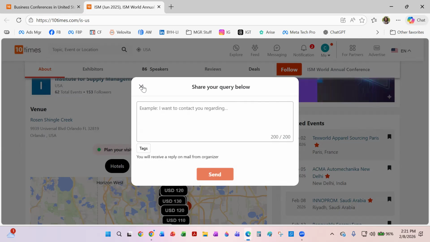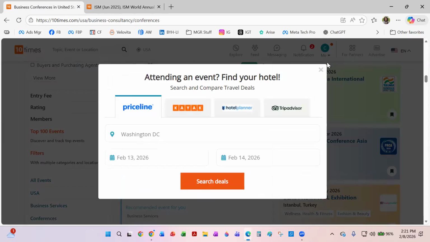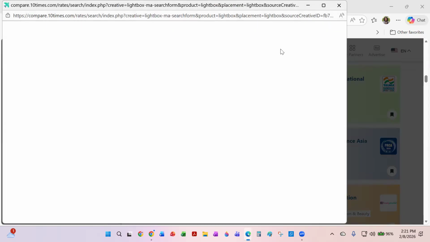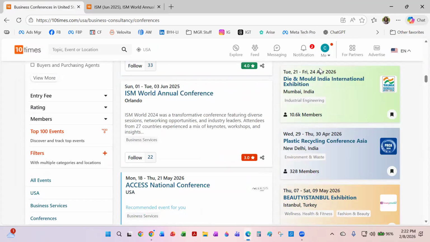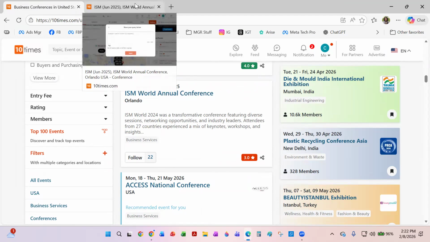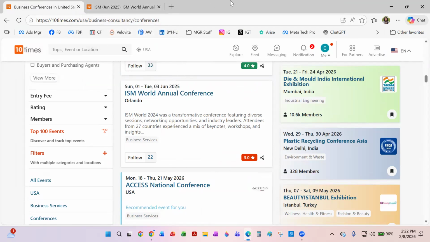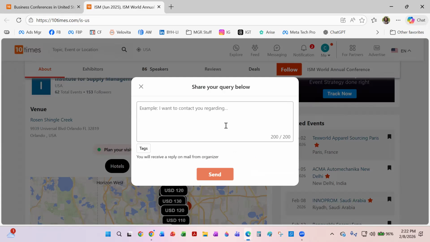Now, why is this different from using this inside of the Speaker Event Finder? The reason why I'm sharing this with you is because before, you could do as many searches as you wanted inside of 10 times, and you could go to the races with this, right? But now that 10 times has changed their software, you can only do 3 searches before it tells you to go to their AI platform to do the searches. But I wanted to show you what this looked like inside of here.